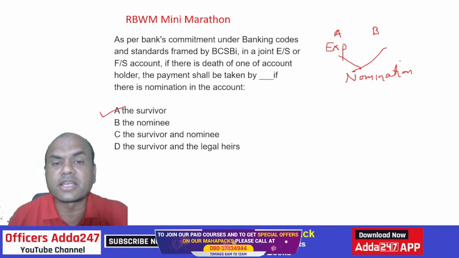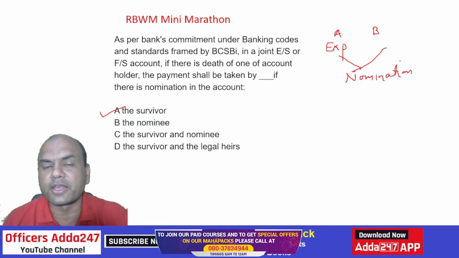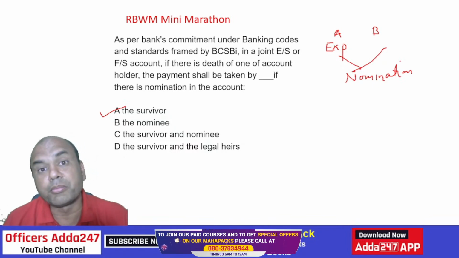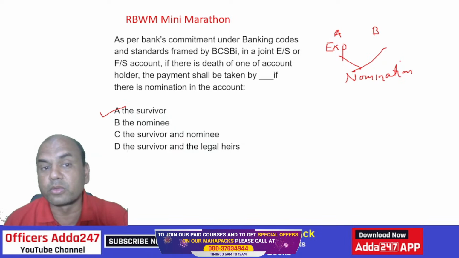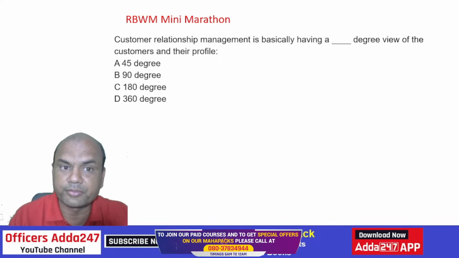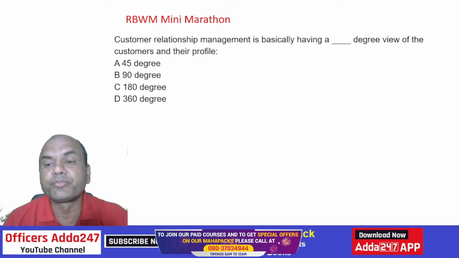Here it's not only expiry. Always remember, it's not only expiry: expired, bankrupt or lunatic. All the three cases. Expiry, bankrupt or lunatic. All the three. Next one. Customer relationship management is basically having a dash degree view of the customers and their profile.